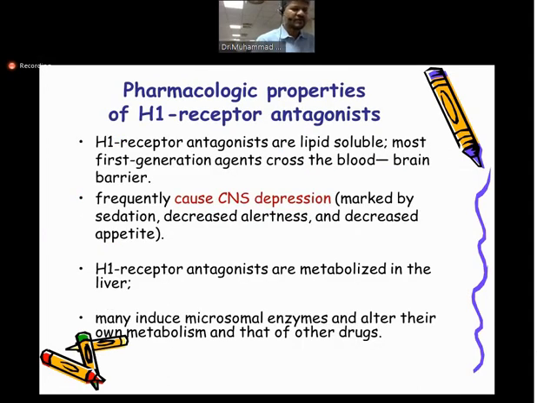Okay, if we talk about the pharmacological properties of H1 blockers, we say that they are lipid soluble agents, so they can be easily absorbed from the GIT, and they are usually taken orally. Once they go into the CNS, they cause CNS depression, because they decrease the wakefulness state. The metabolism is in the liver, and they also affect cytochrome P450. So drug interaction is also important. When you are giving this H1 blocker, you also keep in mind the drug interactions. So these are the pharmacological properties.